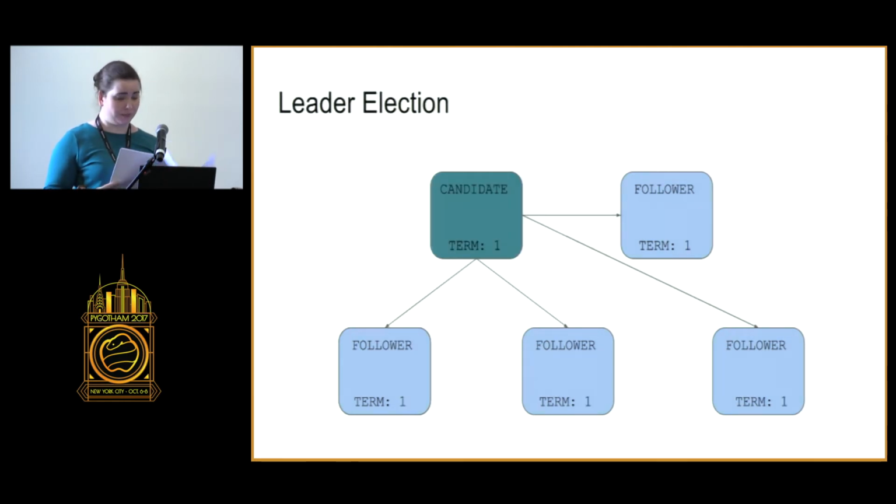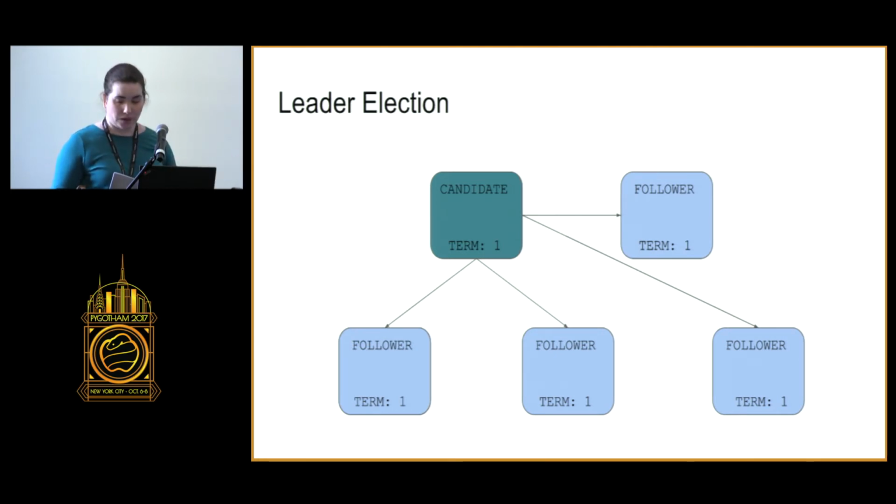So now we've run an election, and one of the followers has timed out and reached candidate status. Each follower in Raft has a random election timeout, and this is to prevent all of the followers from turning into candidates at the same time. The followers will start elections unless they receive a heartbeat or append entries message from a leader within the minimum election timeout. If the leader discovers a follower with a larger term, it updates its term and reverts to follower. And elections all have to happen within the span of the shortest election timeout of any member of